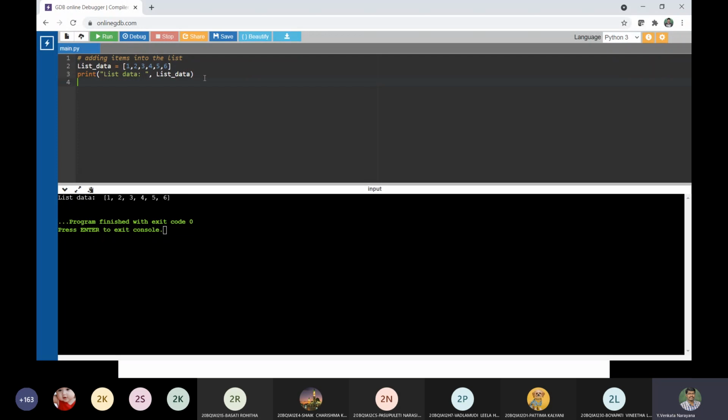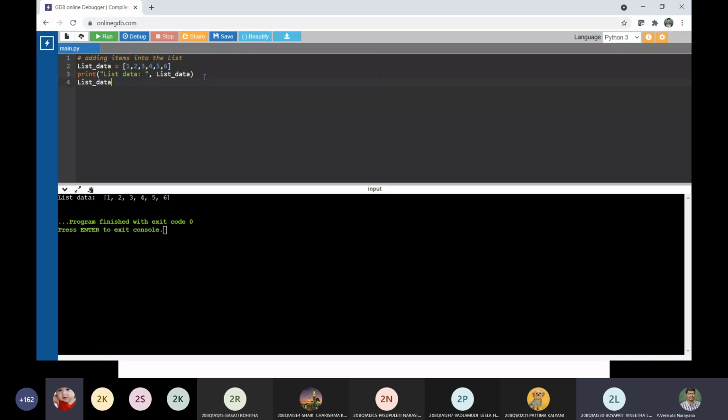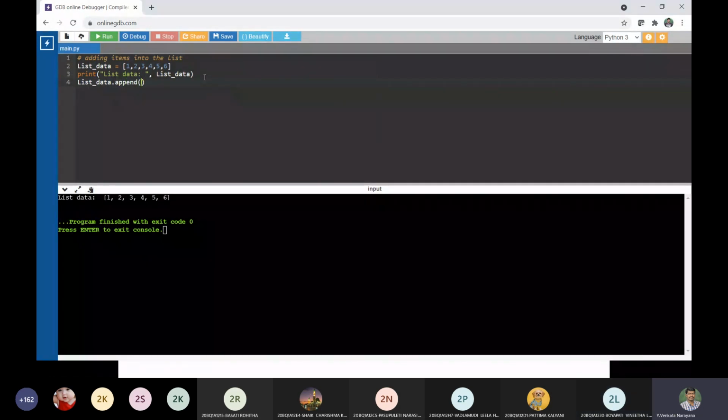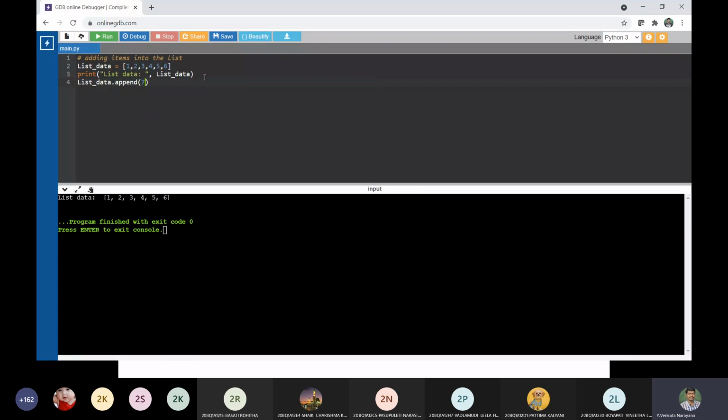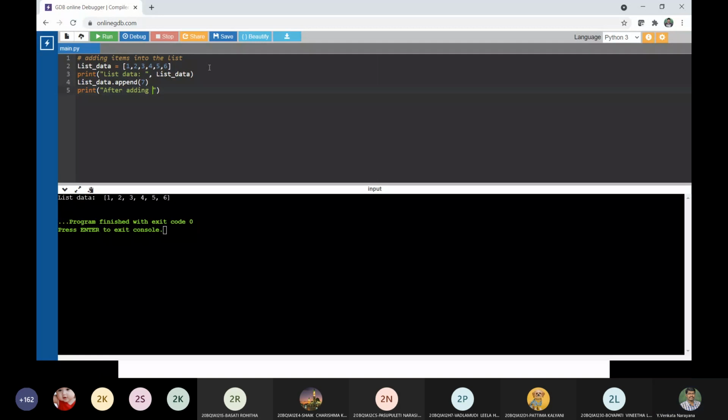Now I would like to append. For appending, what do we have to do? List data dot append. It is the name of the list, list_data, and the method append. I would like to add 7. Okay, so print. I would like to print after adding 7.